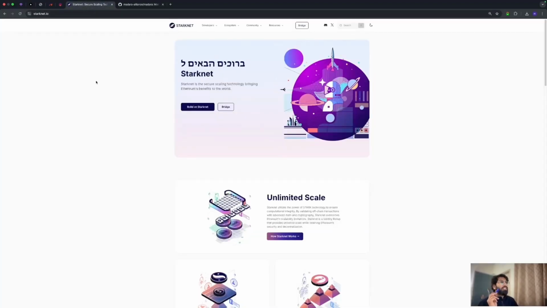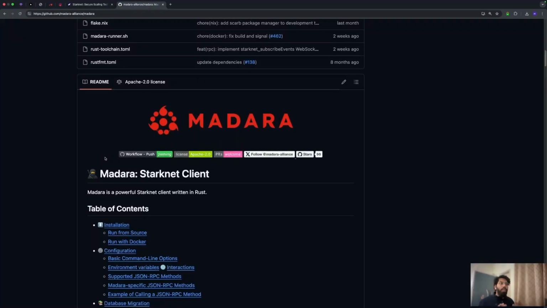So, understanding Starknet and how to contact Starknet. When you're talking to Starknet, you're essentially giving out a transaction, and the transaction is being executed. Madara is an open source solution for executing transactions as well. So we can create our own chain using Madara, execute transactions on it, and do everything that every L2 and L3 out there is doing. In a sense, everything you can use to contact the Starknet sequencer, you can use to contact Madara as well, because they are built on the same specs.